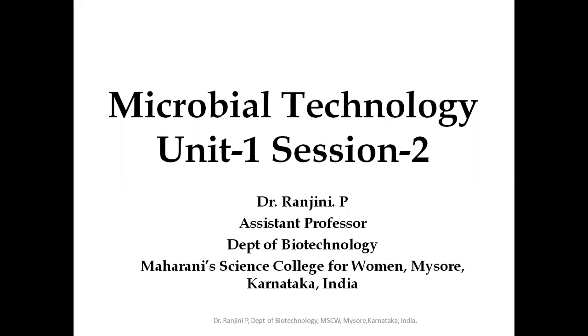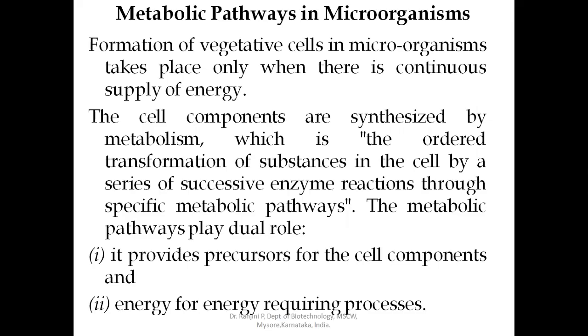Today in this session, we learn about metabolites produced by microbial metabolism. First, we'll learn how these metabolic pathways play an important role in deciding the growth, reproduction, or surviving or overcoming the extreme environmental condition. Formation of vegetative cells in microorganisms takes place only when there is continuous supply of energy. So the cell division and cell growth take place only when there is continuous supply of energy in the media.